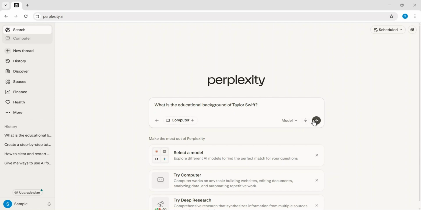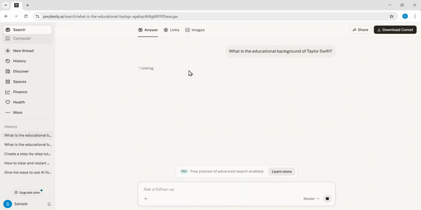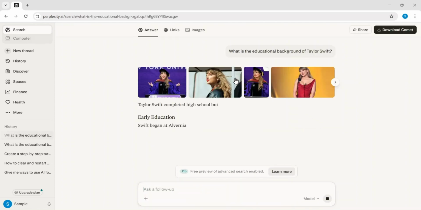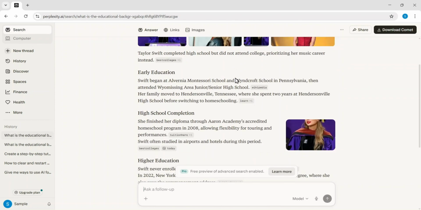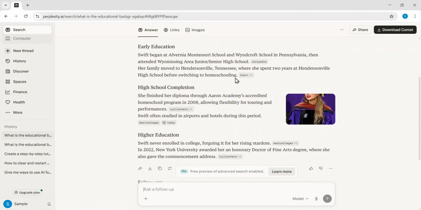Once I hit enter, the AI quickly summarizes her journey from Alvernia Montessori and Wyncote School to her homeschooling completion through Aaron Academy. It also highlights her higher education milestones, specifically her honorary Doctor of Fine Arts degree from New York University.